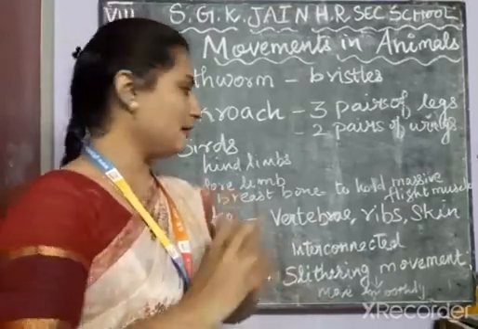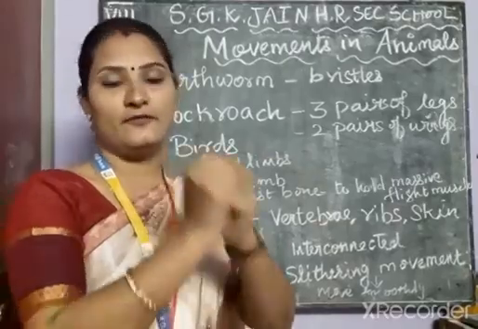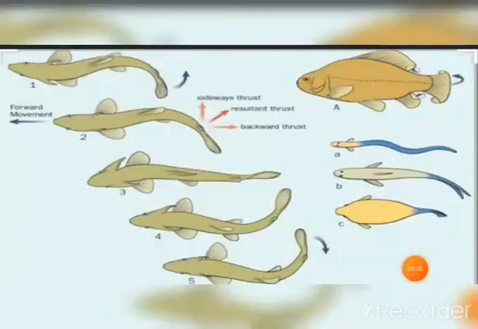So when we talk about the next one, the fish: how does the fish move in the water? Fish swims with the help of fins. They have two paired fins and unpaired fins. You can see the two pairs of fins here. This is one pair and this is one pair. The body of the fish is streamlined to reduce friction while moving in water. And they have strong muscles too, which help in swimming.